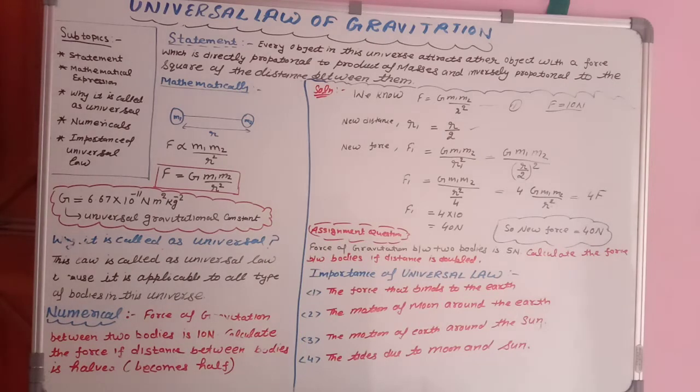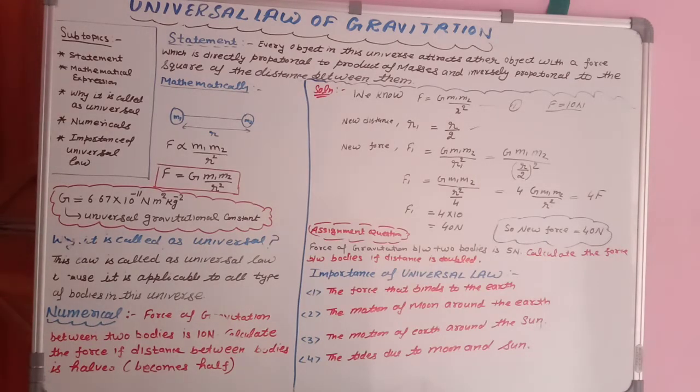Because this force of attraction is inversely proportional to distance. Just now I told you inversely proportional means one thing will increase, the second will decrease. The distance between you and me is very large, so the force between us is very small. It is nearly equal to 0, but it is not 0. So we can say that the force between us is negligible. The word we are using is negligible. So this is the universal law of gravitation.